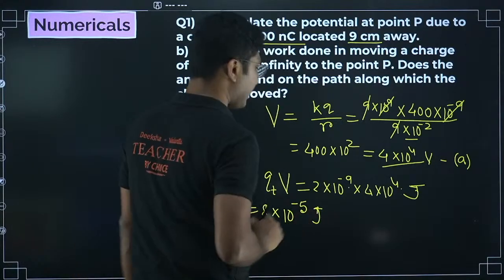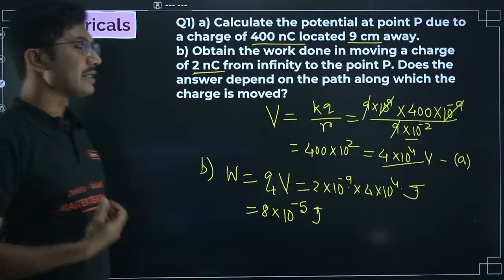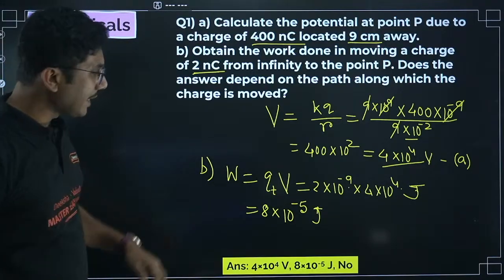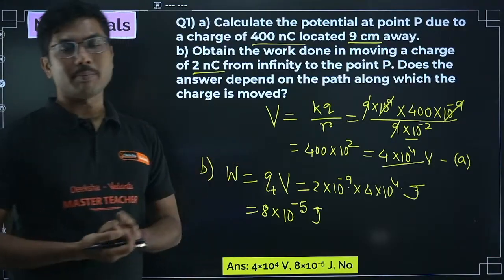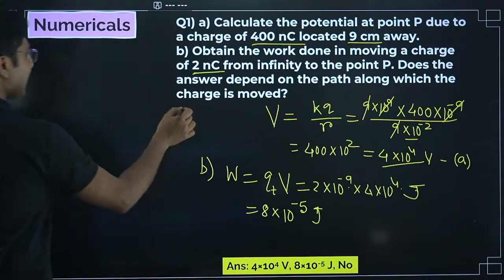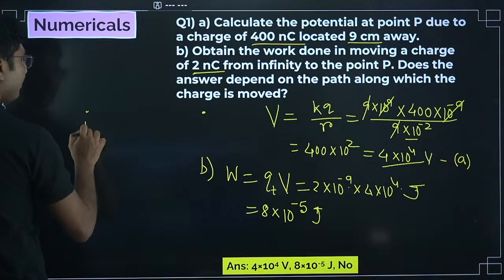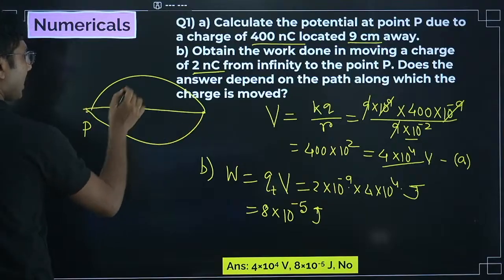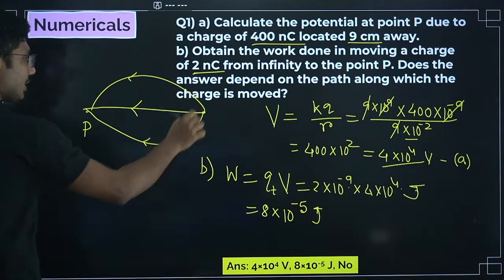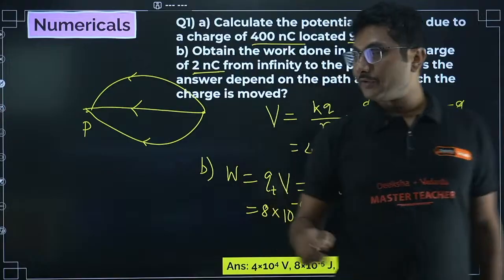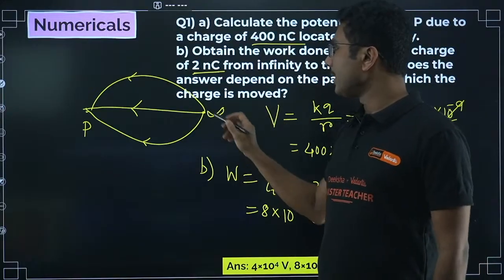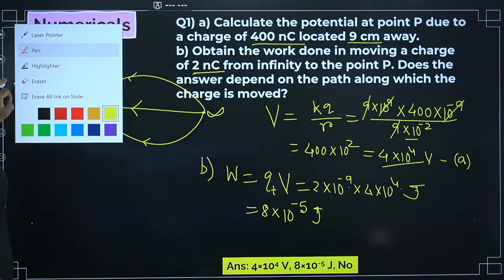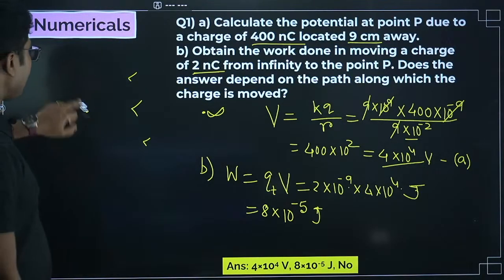Now because the electrostatic field is a conservative field, it is independent of the path taken. It does not depend on the path on which it is moved. So you can think that suppose this is infinity, this is our point P, it is independent of which path it took. Path means the route you took to reach from infinity till this point. It does not depend on which path you have taken, because the electrostatic field is a conservative field. So you have to remember that point as well.